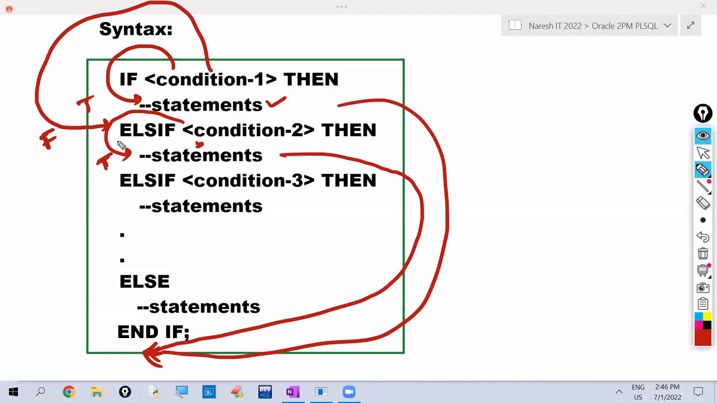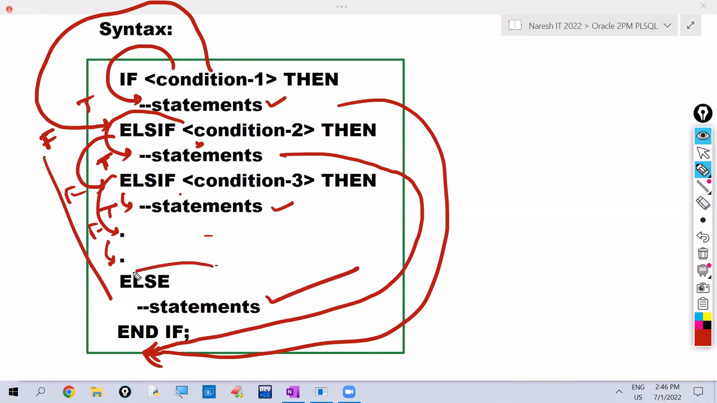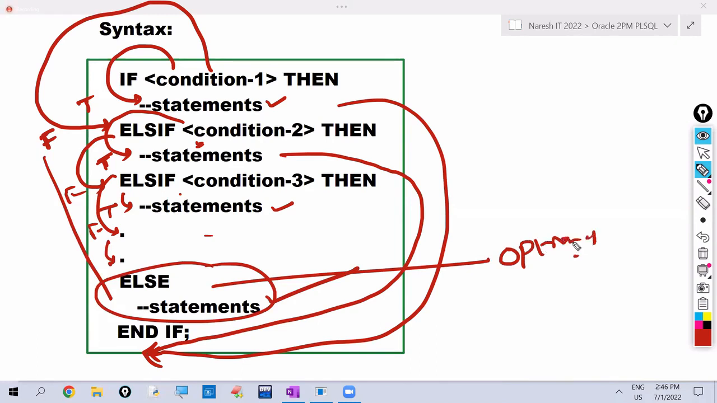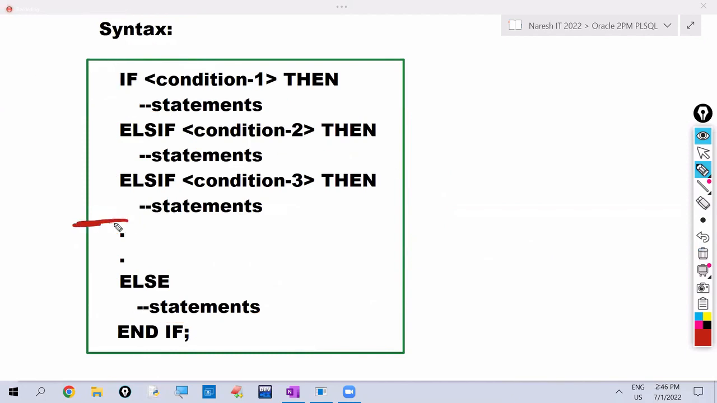If second condition also falls, it checks the third condition. If third condition true, executes these statements. If third one false, it checks another condition. If that one true, then it executes those statements. If that one false, it checks another condition. Like this, if all are false, it executes else statements. And writing this else is optional, not compulsory. We can stop with else if also.